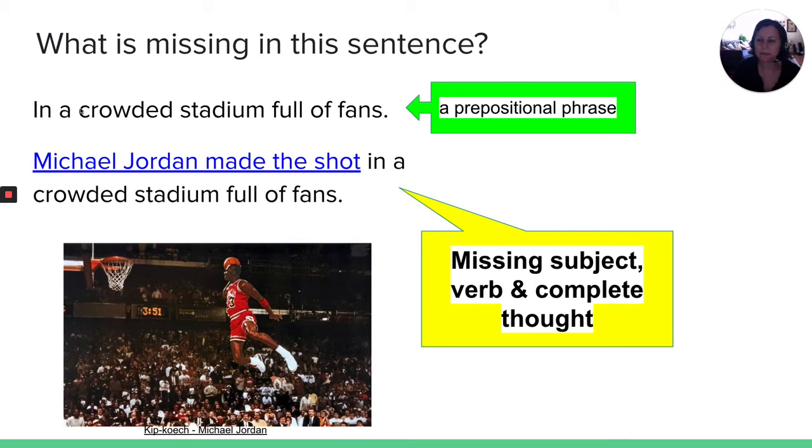That's what makes it a phrase. But we don't have the subject, we didn't have a verb, and we didn't have a complete thought. I didn't know what was going on in the crowded stadium full of fans. So I added, Michael Jordan made the shot in a crowded stadium full of fans. So we need to complete this sentence. This right here is a fragment. It's just a long prepositional phrase.